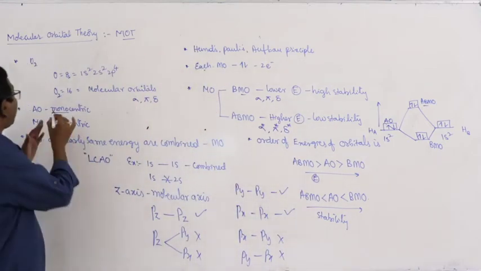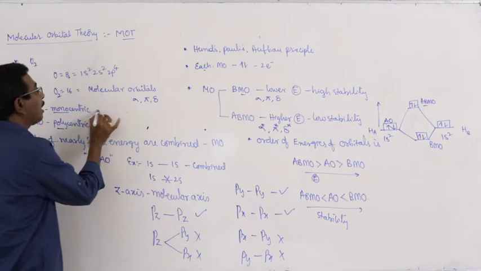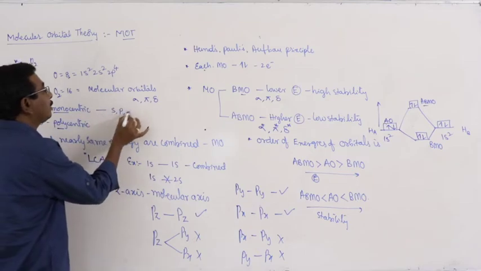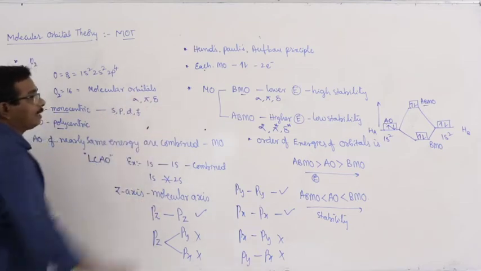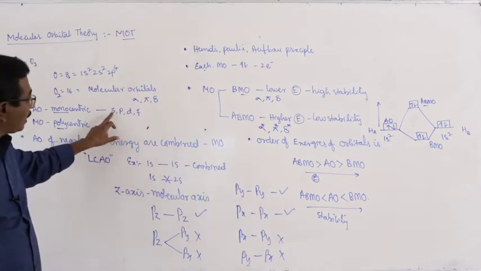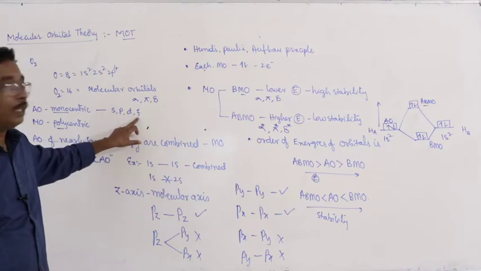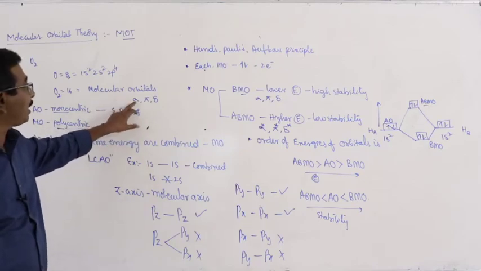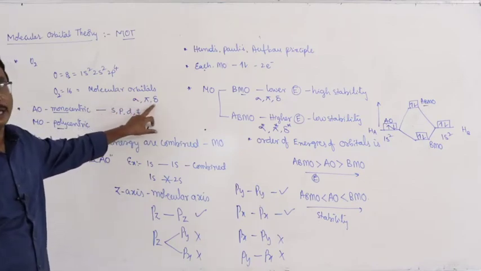But what about the atomic orbitals? Atomic orbitals are represented as S, P, D and F. That is the difference. Molecular orbitals are represented as sigma, pi and also delta.